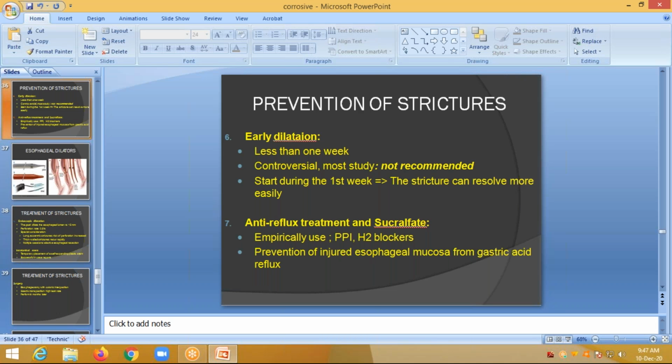It is to be started during the first week, when the stricture can resolve more easily. In anti-reflux treatment, sucralfate can be given, and PPIs, proton pump inhibitors, and H2 blockers are sometimes given to reduce the acidic damage to the esophagus and to protect the injured esophageal mucosa from gastric acid reflux.